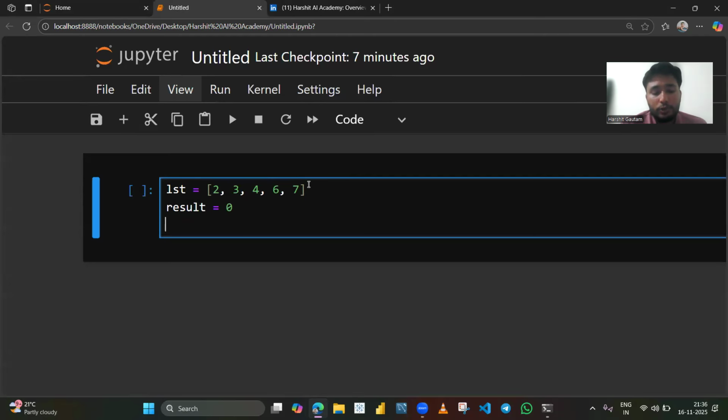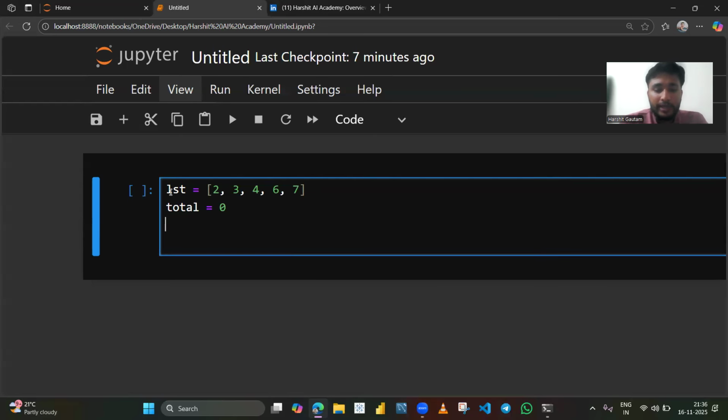Then I'll do one thing, I'll remove this result. I'll create total equals 0 and then count of the values equals 0. At last we need these two things, right? Total and count. So I have initialized these.